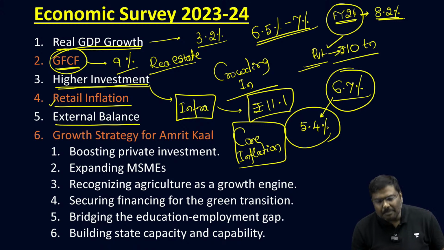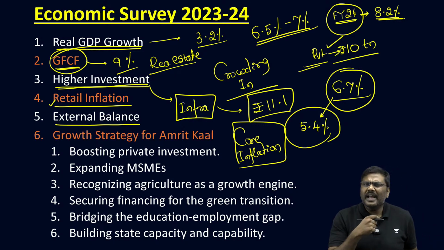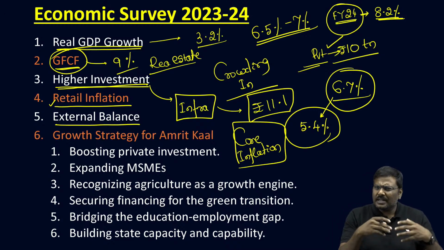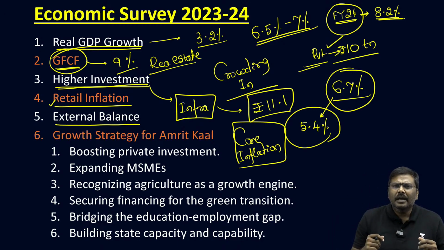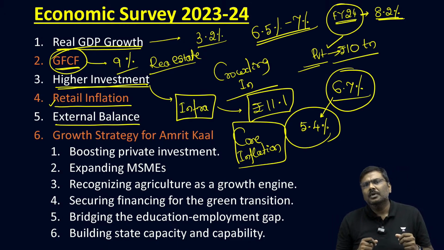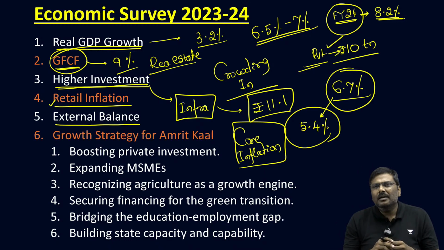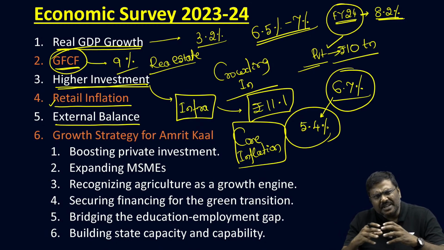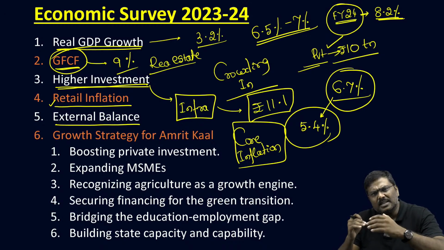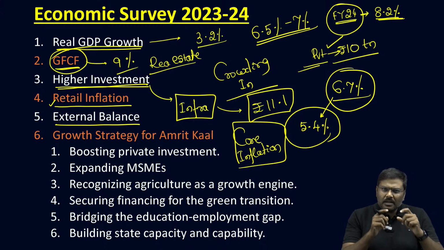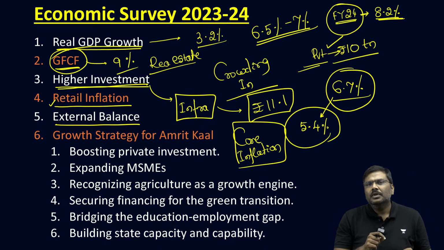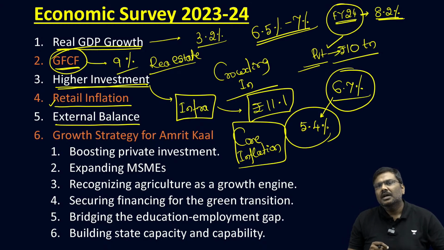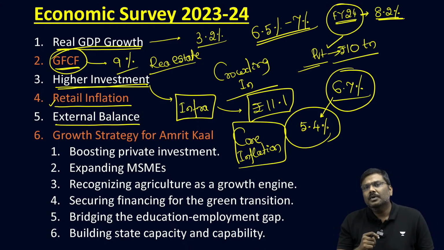What about external balance? How has India performed compared to the global market in the last one financial year? Post-pandemic, there was a huge disruption regarding exports as well as imports. In the financial year 24, the survey says our exports have improved, so have the imports.